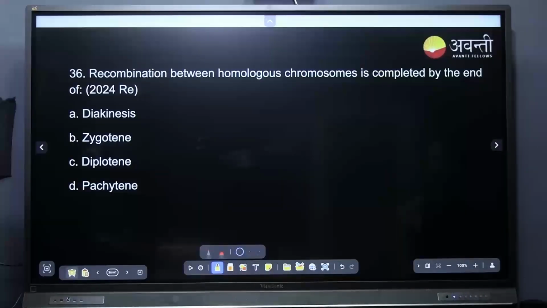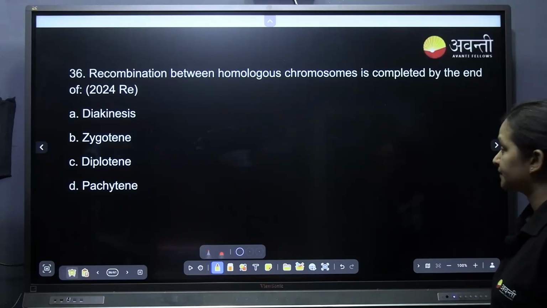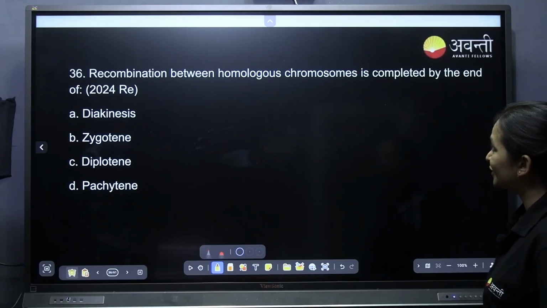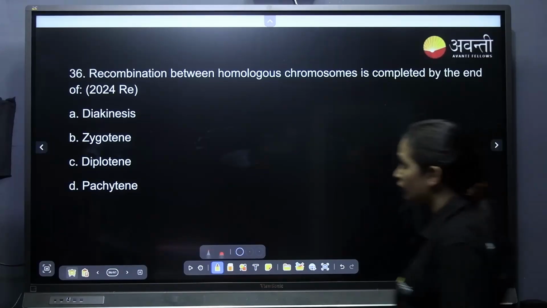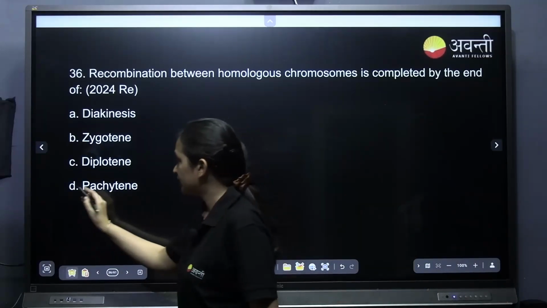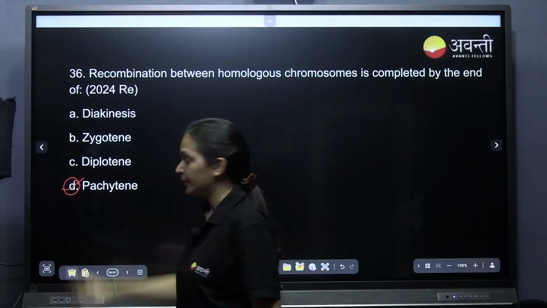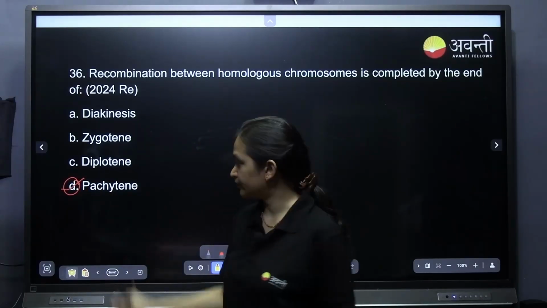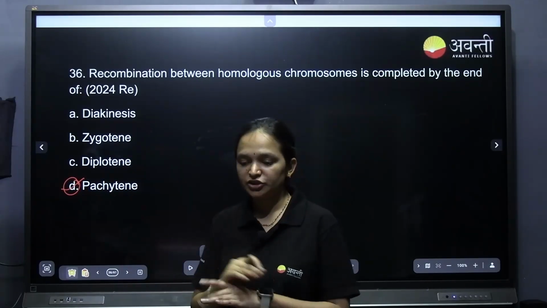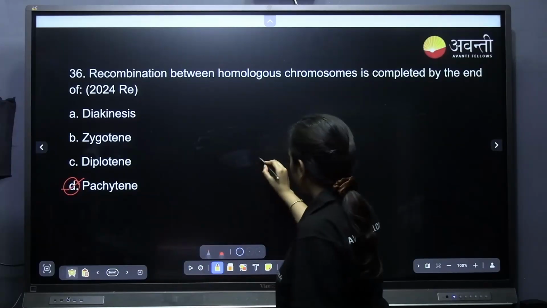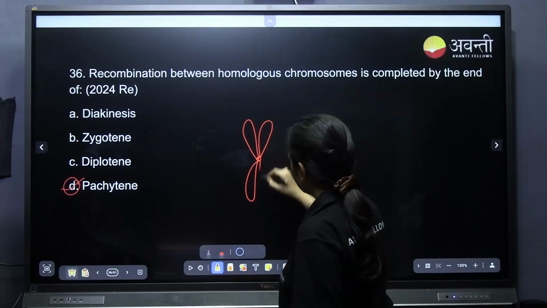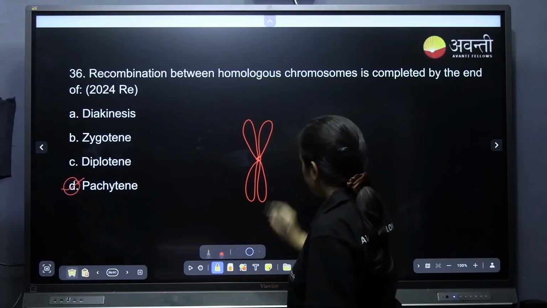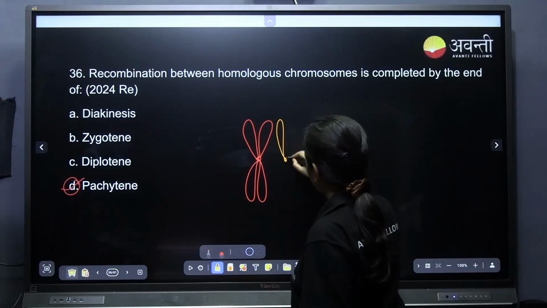Recombination between homologous chromosomes is completed by the end of pachytene. Where does recombination take place? Recombination takes place in pachytene. So by the end of pachytene, the recombination has already taken place. What is recombination? This is a chromosome and this is another chromosome, homologous.